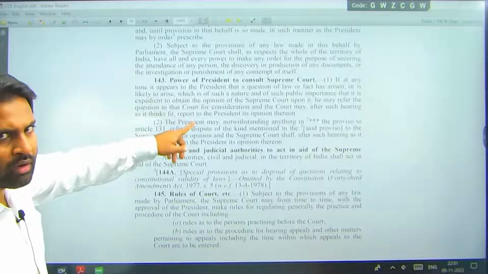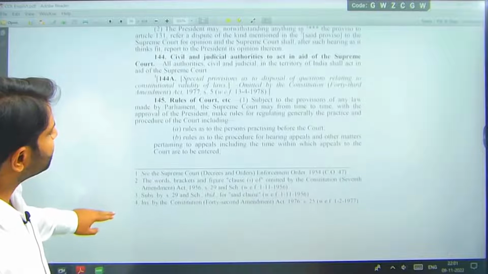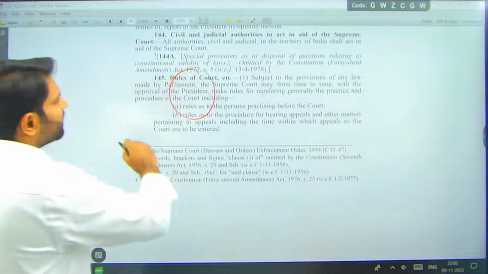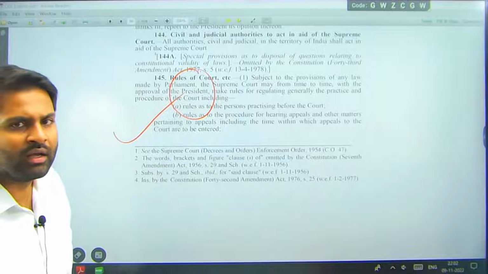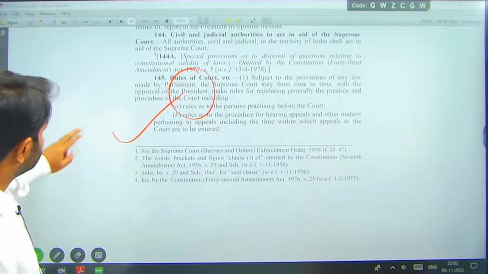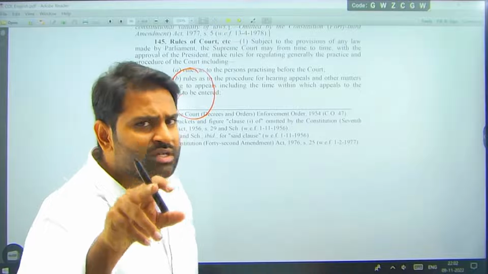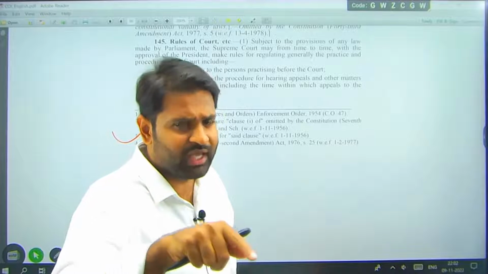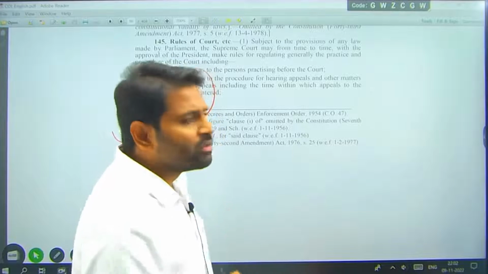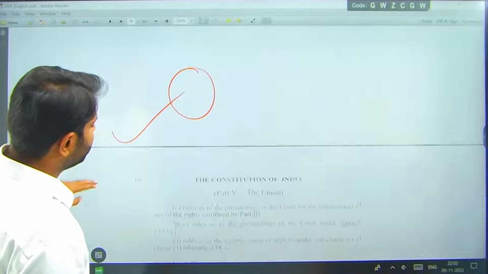And article 143, I spoke about the advisory jurisdiction of the President. Then rules of the court: how to run the court? The rules of the court can be made by the Supreme Court itself. The Chief Justice, or the High Court Chief Justice, can make rules for running the courts. Like rules of business of Lok Sabha and rules of business of Rajya Sabha, these are the places where questions are coming. In the last preliminary examination, two questions came on rules of business of Lok Sabha. Similarly, rules of business of Rajya Sabha, and similarly rules of business of courts. Courts can decide these themselves. Courts will administer themselves, independent of the judiciary, right?